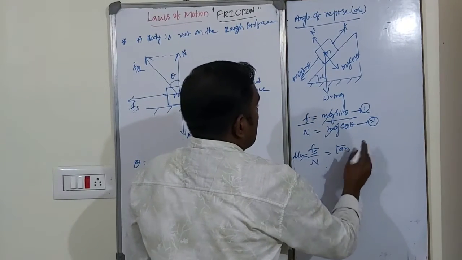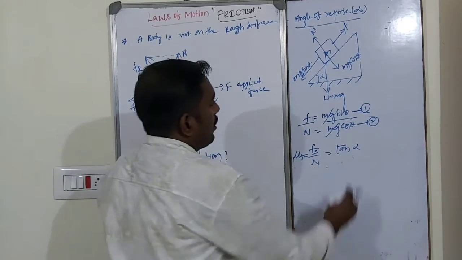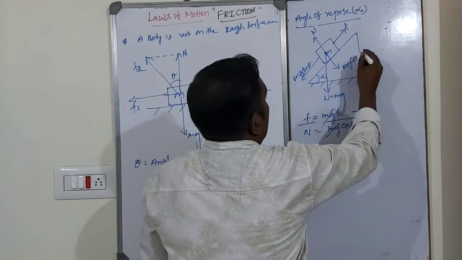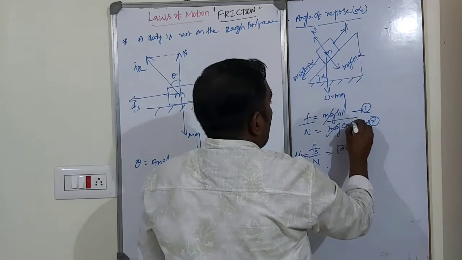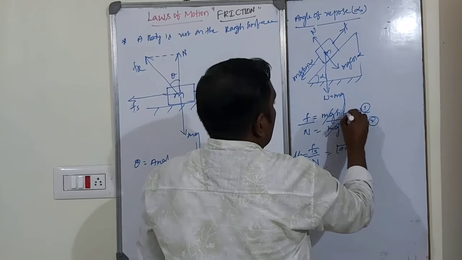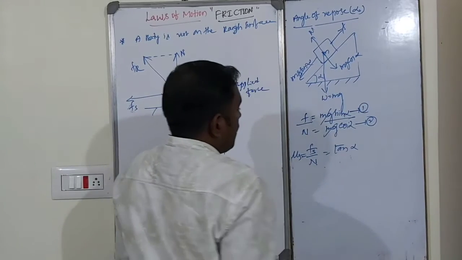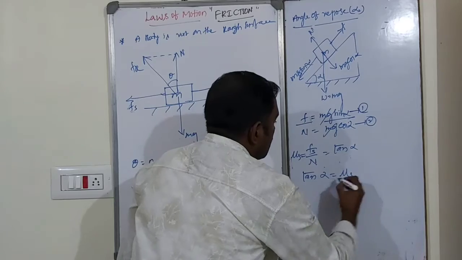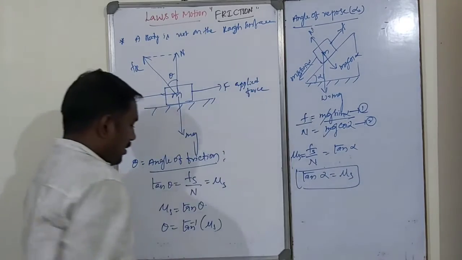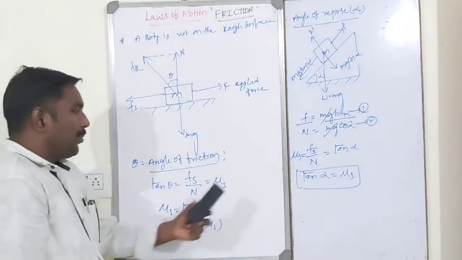Sorry, this is N, not theta; this is also alpha. So this is tan alpha. So tan alpha is equal to mu s, and tan theta is equal to mu s.